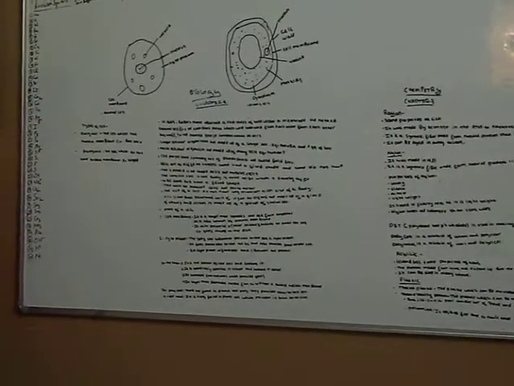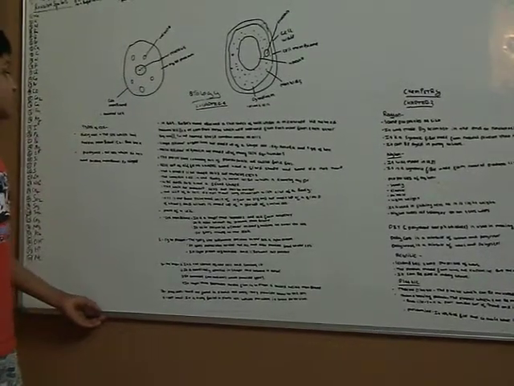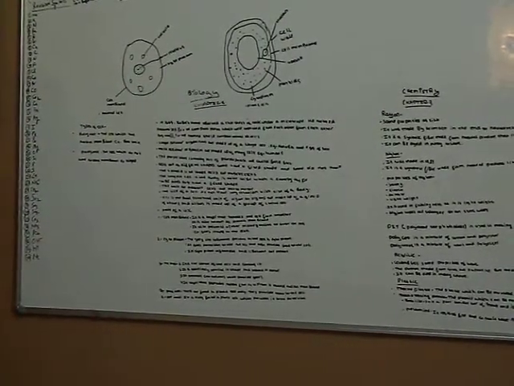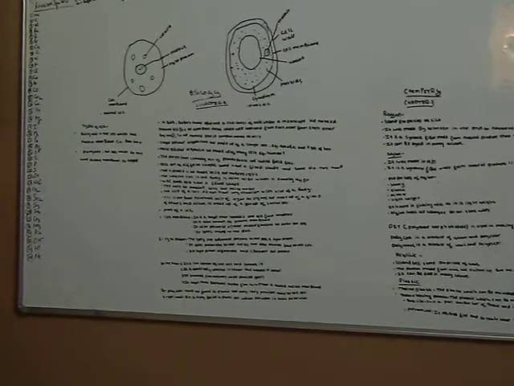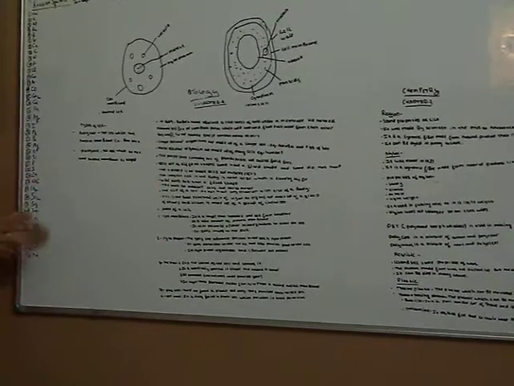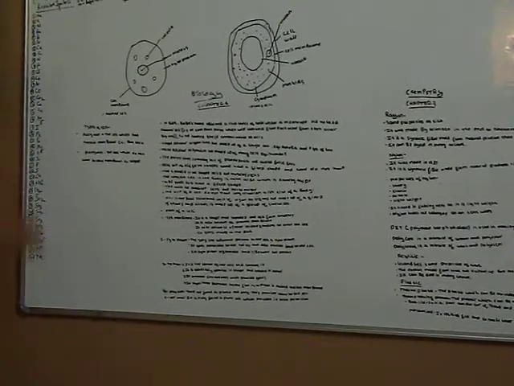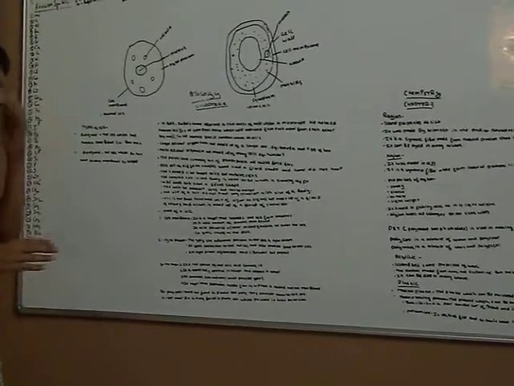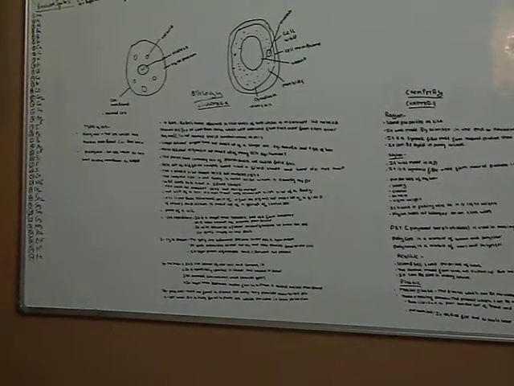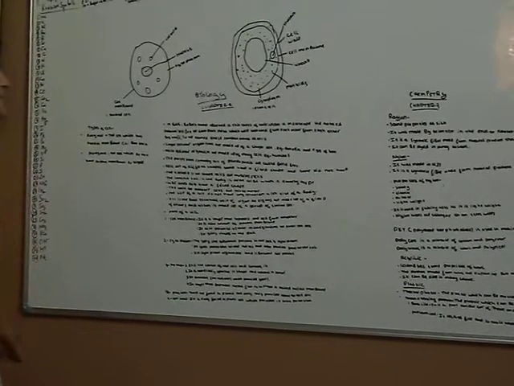Now we will study the difference between plant cell and animal cell. There are two differences, which are the plant cell contains cell wall, but the animal cell does not contain cell wall. The plant cell contains plastids and animal cell does not contain plastids.